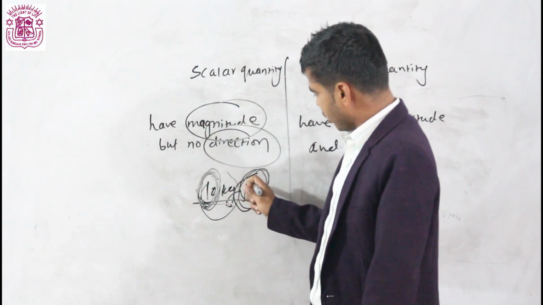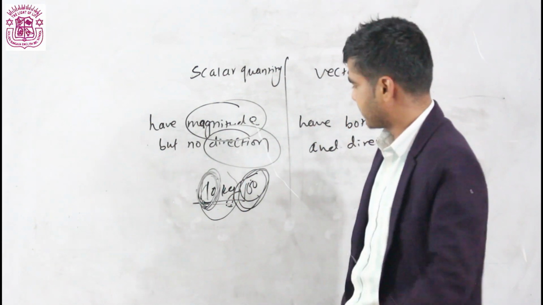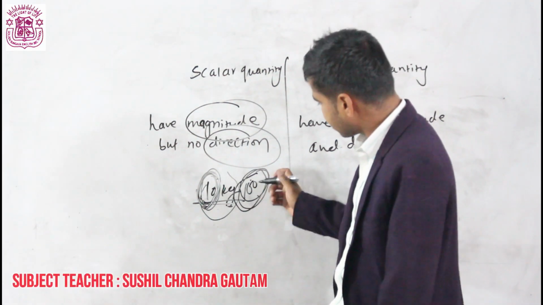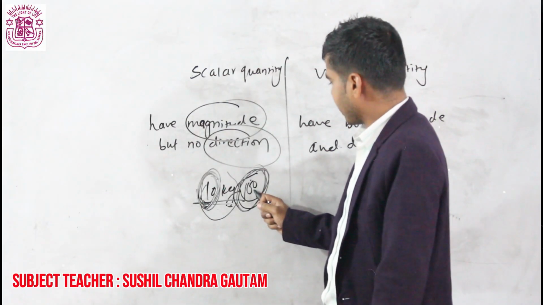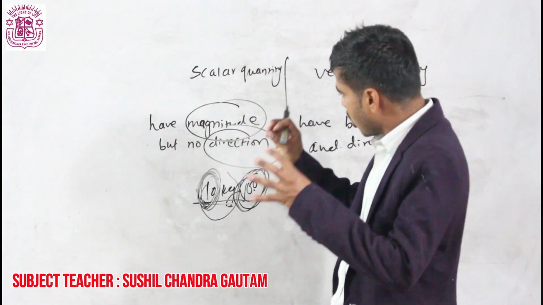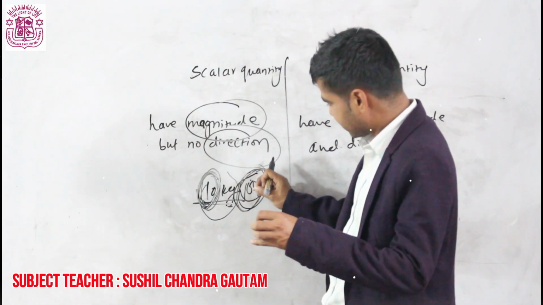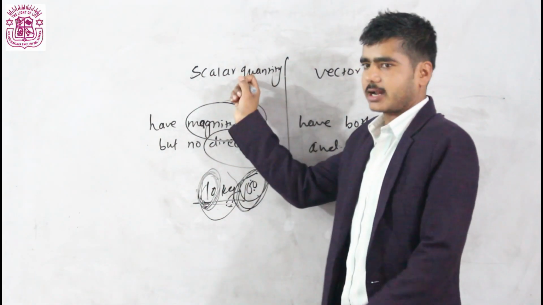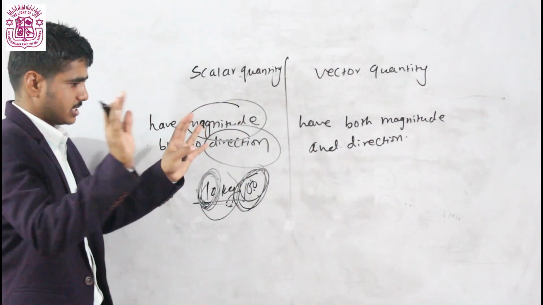Means that your 100 rupees have magnitude, fixed magnitude, that is 100 rupees. That value, magnitude means value. But it does not have its fixed direction. Where is that 100 rupees directing? We cannot find it. So 100 rupees is a scalar quantity. Those quantities which have fixed magnitude but not fixed direction are called scalar quantities. For example, another simple example, distance we can take.